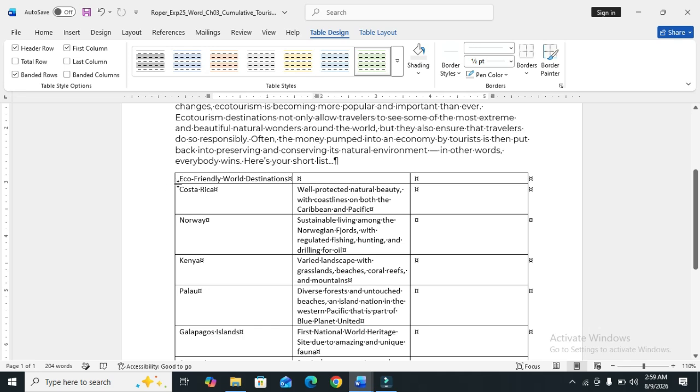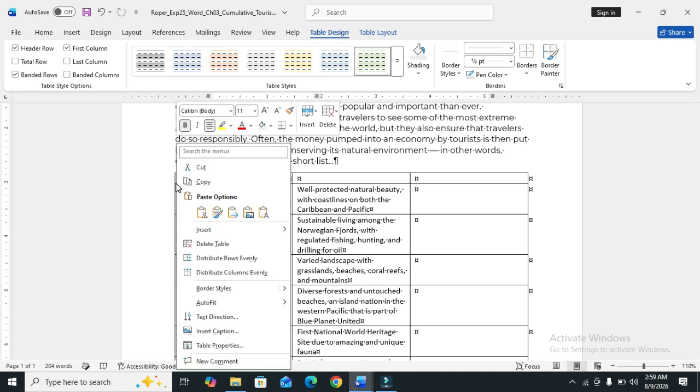We right-click, go to the Insert option and choose insert row below, under the eco-friendly destination. So insert row below.